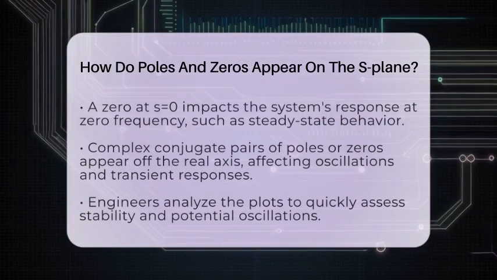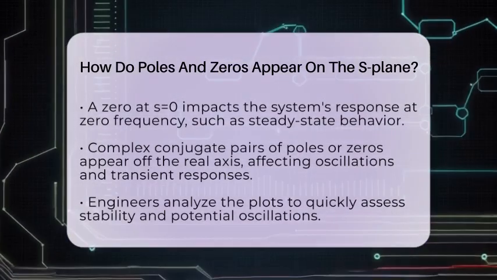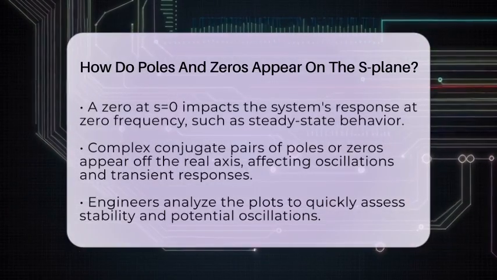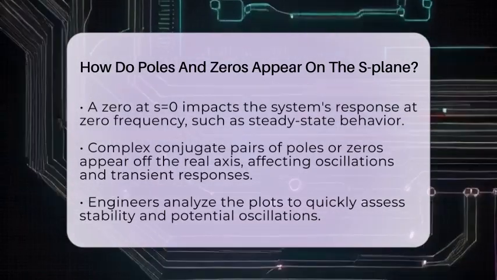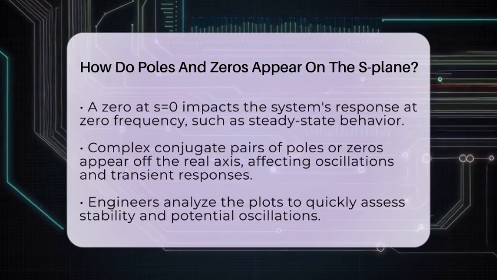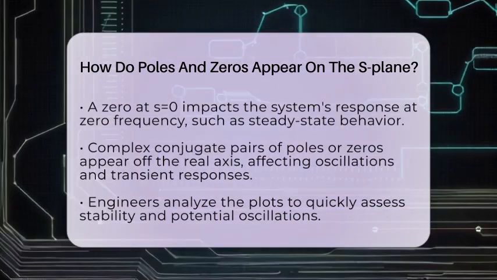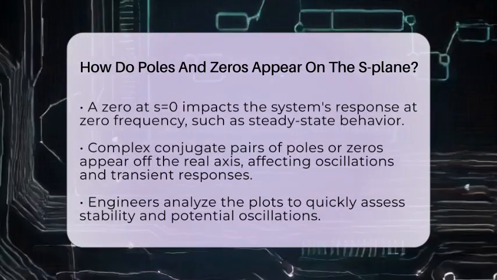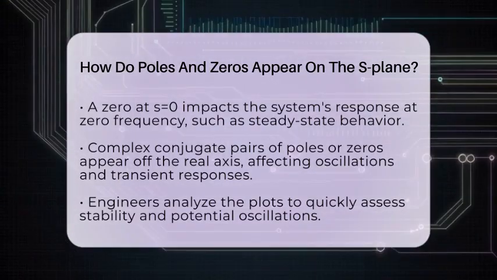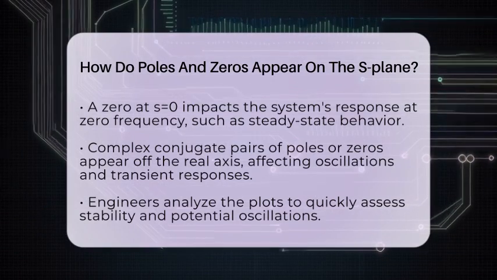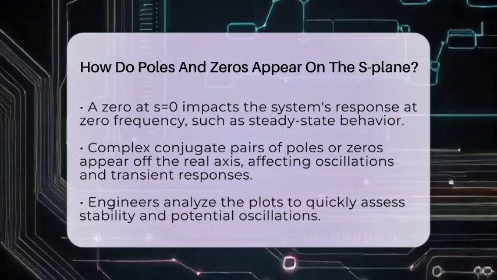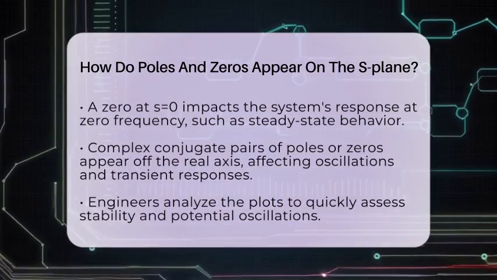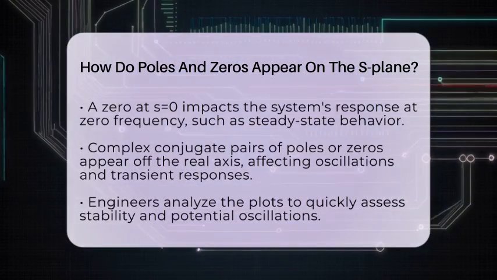Zeros influence how the system responds at different frequencies, shaping the amplitude and phase of signals passing through. For example, a zero at s equals 0 means the system has a particular response at 0 frequency, like a steady state. Complex conjugate pairs of poles or zeros appear off the real axis, often in symmetric positions, which affect oscillations and transient responses.